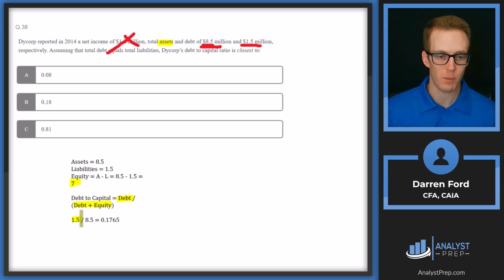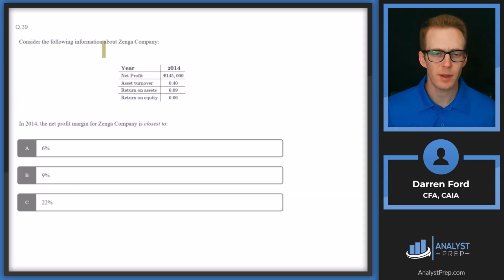So we can see that's going to be 1.5 divided by 8.5 after we add debt to equity in that denominator. And really debt plus equity is equal to assets. So could have been a shortcut there, but I think it was helpful to walk through the relationship between assets and liabilities again as a refresher. And so that's going to be equal to 17.65%, which if we round that up, it's going to be closest to answer B.